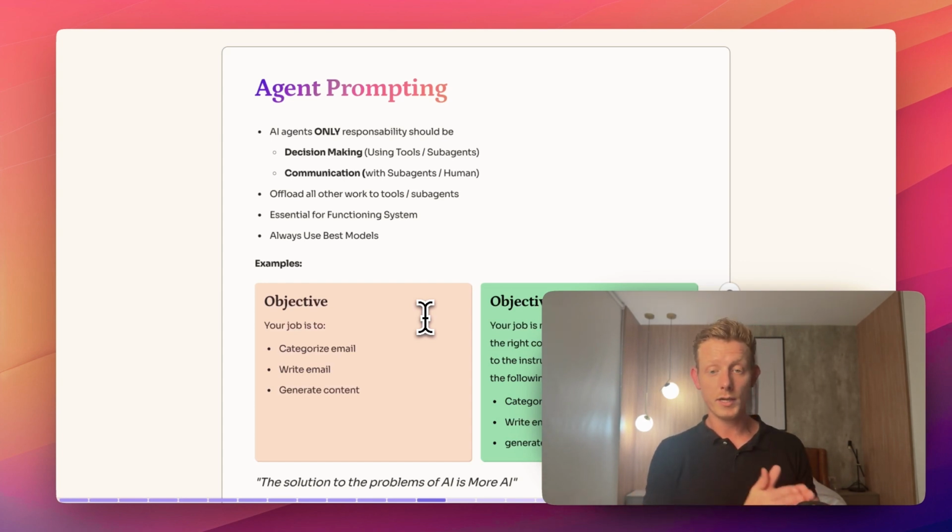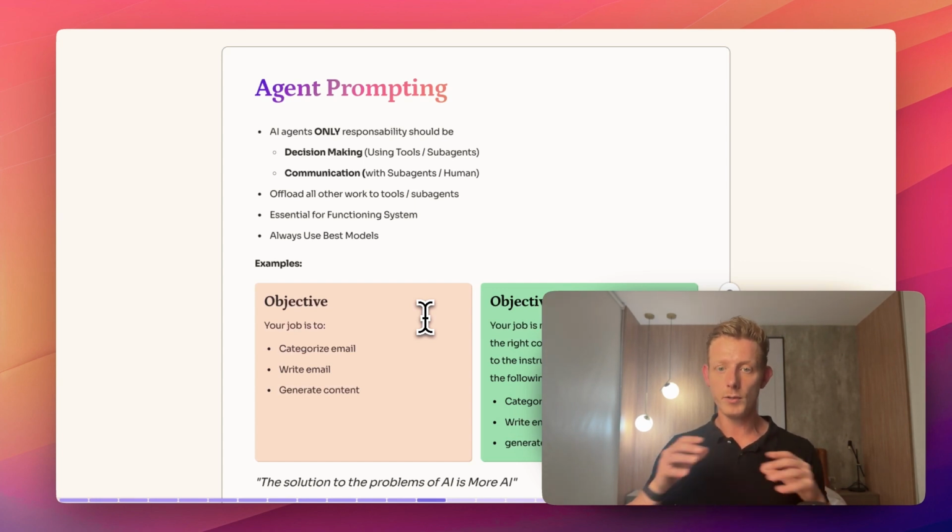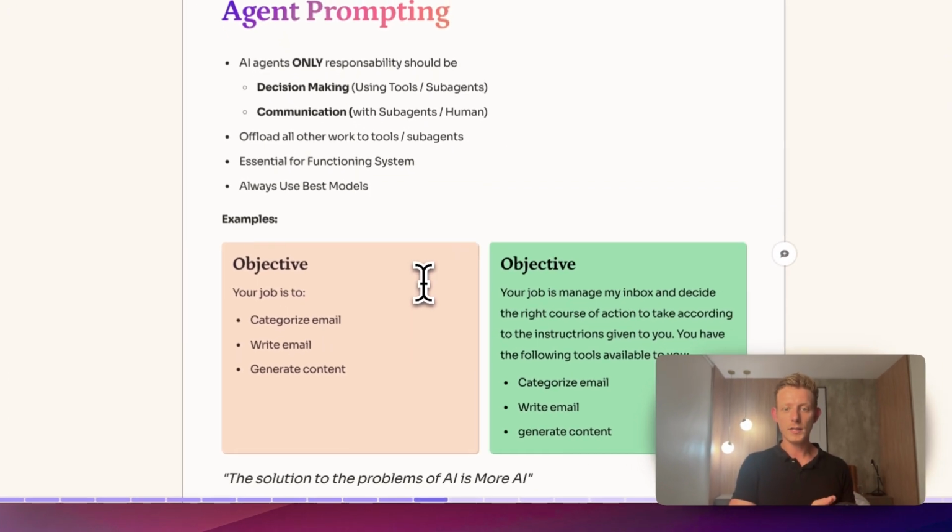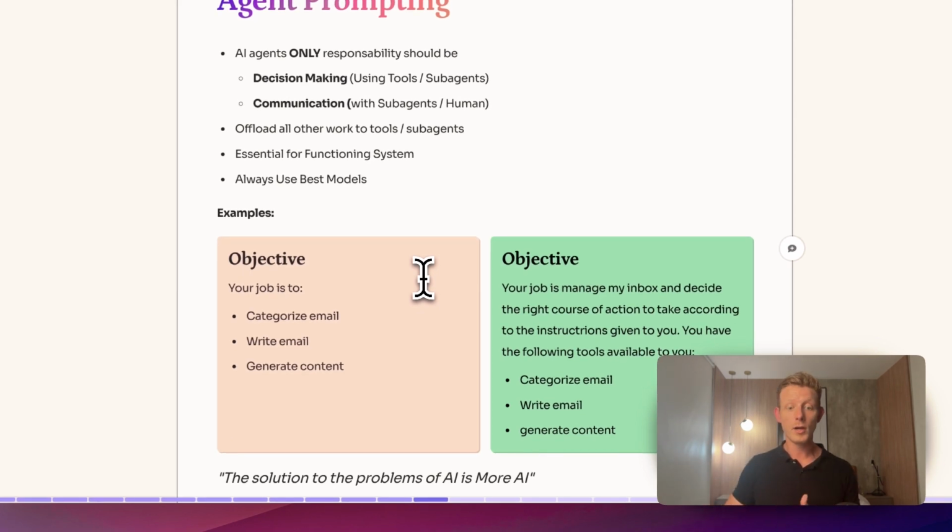So first of all, it's really important to know that we want to give as few responsibilities to our agent as possible, right? Ideally, our AI agent's only responsibility is decision-making: when to use which tool and in which order, or sub-agent. And of course, our agent also needs communication, so it either communicates with us or with its sub-agents. And that's already multiple responsibilities. Therefore, we really want to offload all the other work in this system to tools and sub-agents. We want to reduce that responsibility to the core bare minimum, and this is ideal for a functioning AI agent system.